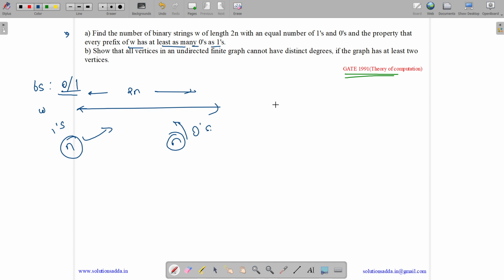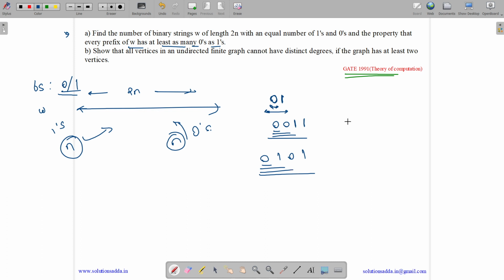Suppose we have a string. Is this allowed? Yes, as every prefix has one 0 and zero ones, so this is allowed. This is allowed as it has an equal number of zeros and ones. Is this allowed? No, as it does not have an equal number of zeros and ones. This is allowed, and every prefix has more zeros than ones. Is this allowed? Yes, equal number of zeros and ones, and every prefix has more zeros than ones.